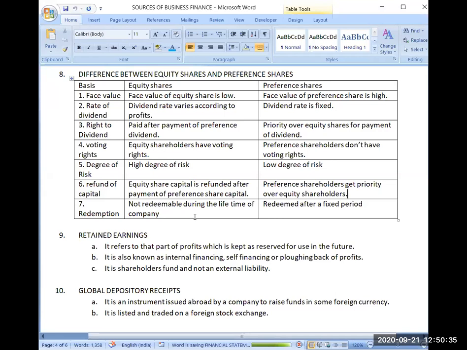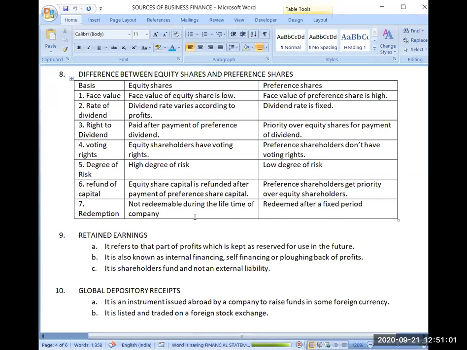It will be redeemed only in the case of winding up or liquidation of the company, and the condition is that the company should have some funds left over for the equity shares. If the company is not having any funds, then equity share capital will not be redeemed.